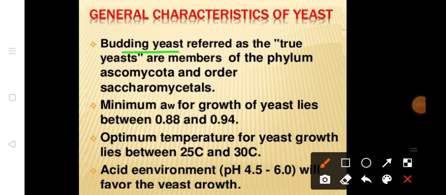Budding yeast, referred to as true yeast, are members of the phylum Ascomycota and order Saccharomycetales. The optimum temperature for yeast growth is around 25 to 30 degrees Celsius. A quite acidic environment also favors the growth of yeast, such as a pH of around 4.5 to 6.6. So these are the general characteristics: a temperature of 25 to 30 degrees Celsius, and a slightly acidic environment that favors the growth of yeast.